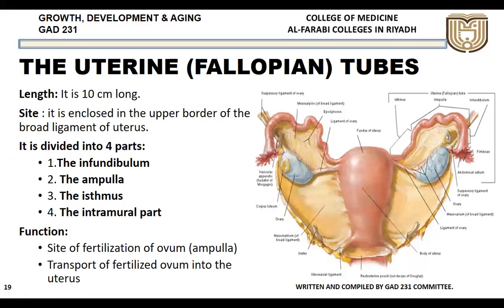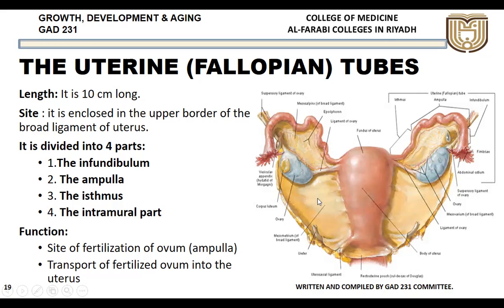Now coming to the uterine tubes, also called the fallopian tubes, or the oviduct. It is a 10 centimeters long tube, and it is enclosed in the upper border of the broad ligament of the uterus. This is the broad ligament. You have seen the broad ligament of the uterus in yesterday's practical.